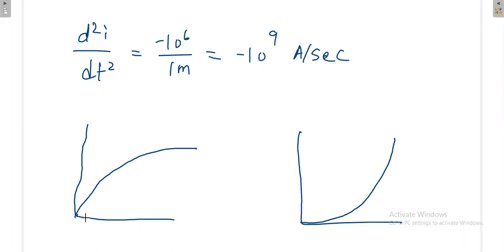Suppose my inductor current varies from 0 ampere to the final value, that is 10 ampere. I can go like this, I can also go like this. In both the cases the slope is positive because you are going from low to high. But again, a little bit different is there.